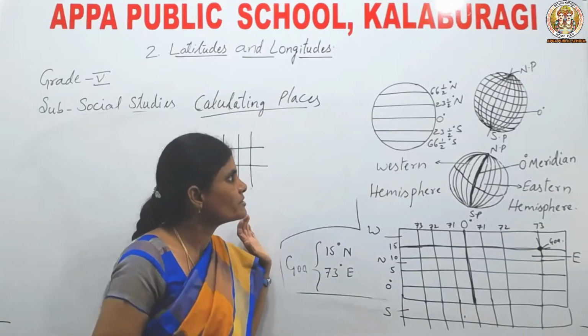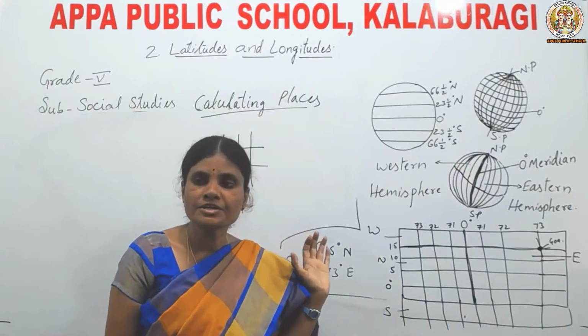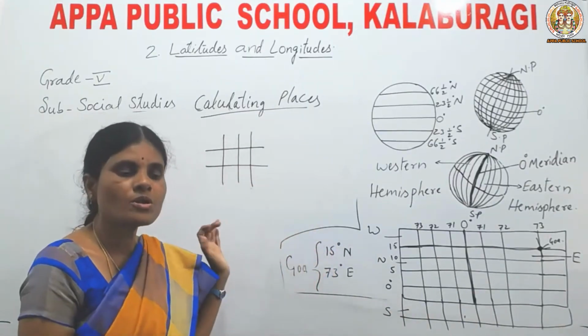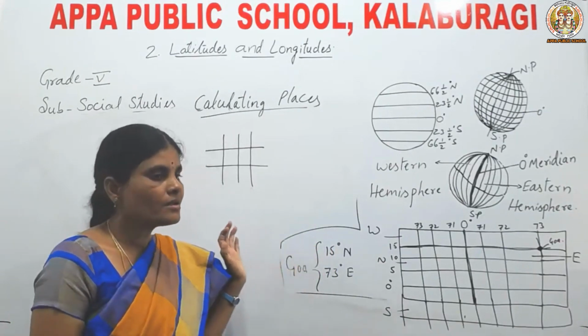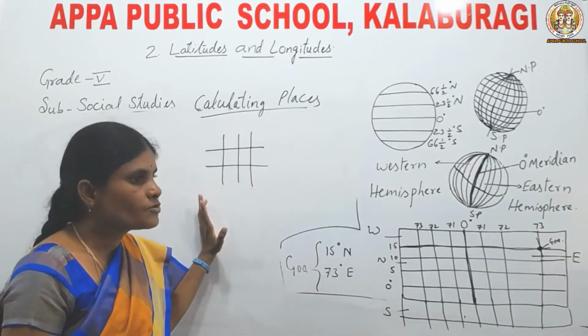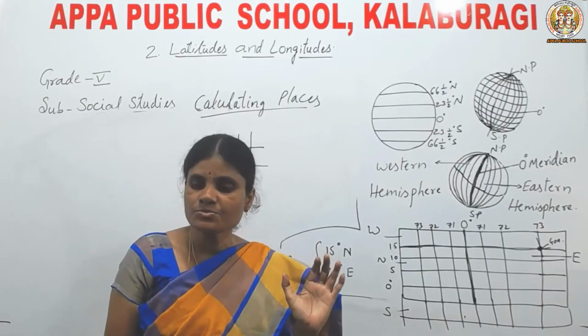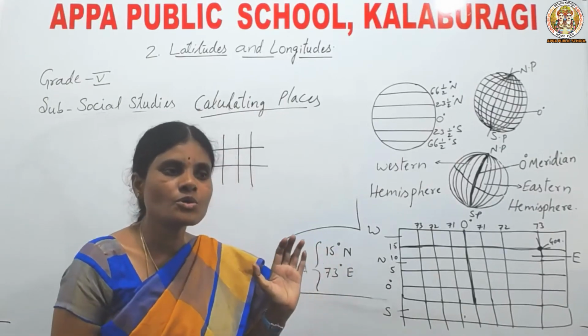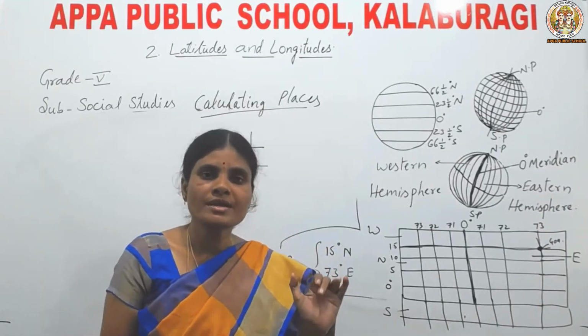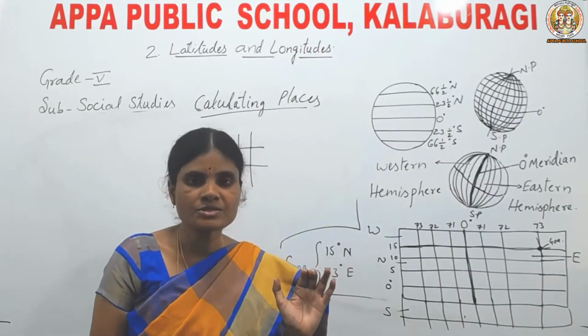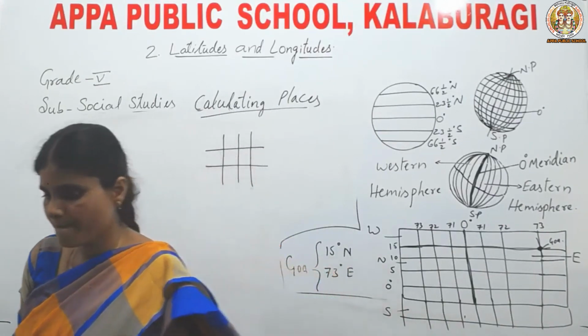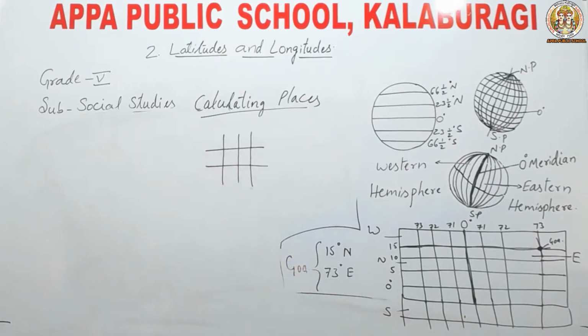Children, by this I finished this lesson, latitudes and longitudes. I hope you all understood the lesson well. It is left to you that you should open your textbook and read the whole lesson 2 or 3 times. Then you can understand the lesson properly. Understood, children? Okay, thank you.